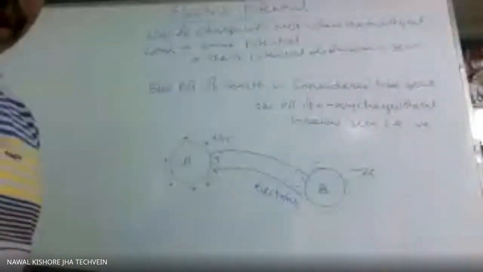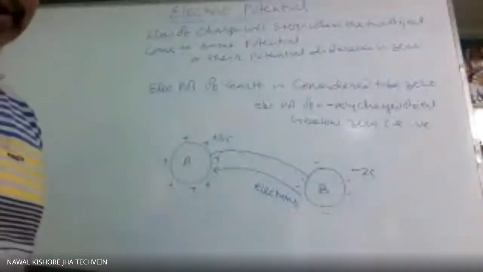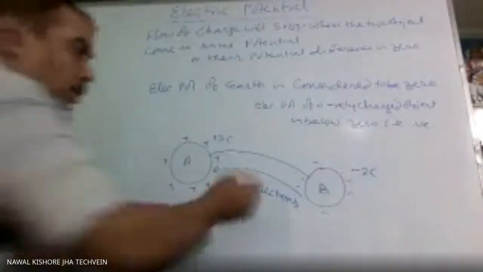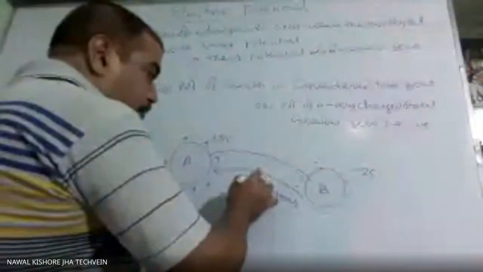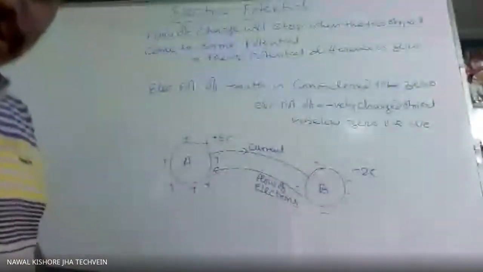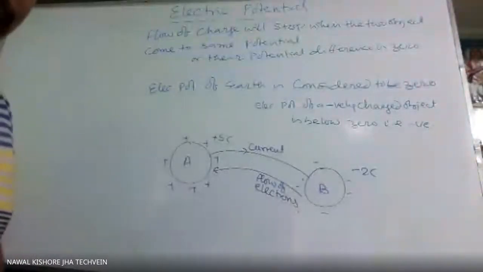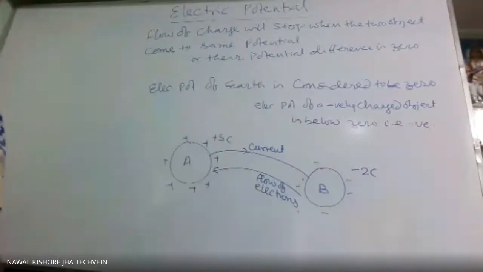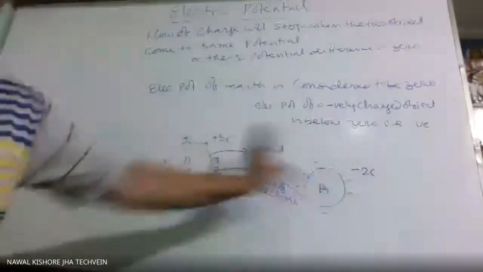So the direction of current is opposite to the direction of flow of electrons. Flow of electrons will be this way, but current will be this way. The direction of current is taken as the direction of flow of positive charge, though positive charge is not moving here.